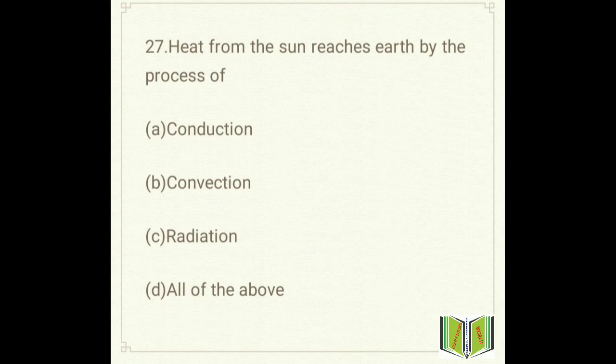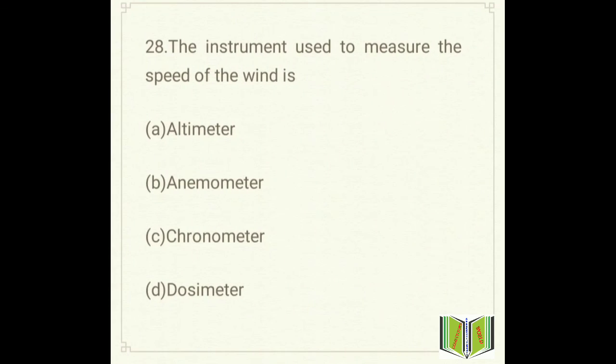So here the question is, heat from the sun reaches the earth by the process of, option A, conduction. Option B, convection. Option C, radiation. And option D, all of the above. So what will be the answer here? The answer will be radiation. Okay, the heat from the sun reaches the earth by the process of radiation. Okay, so move on to the next question, that is question number 28.